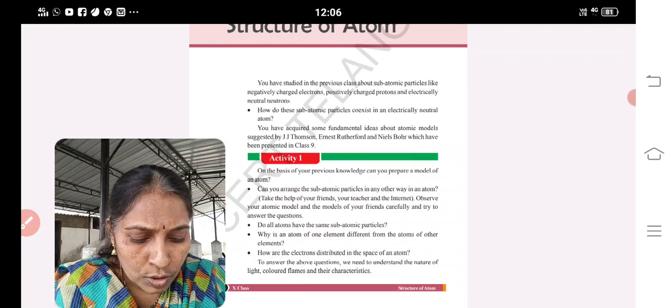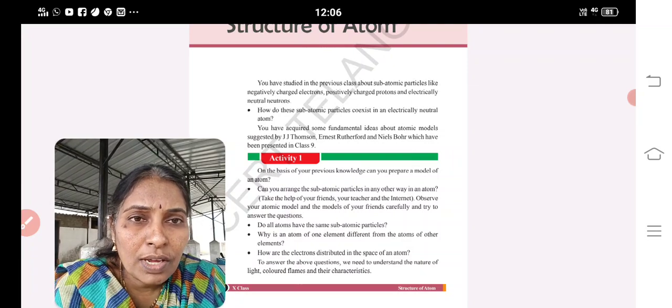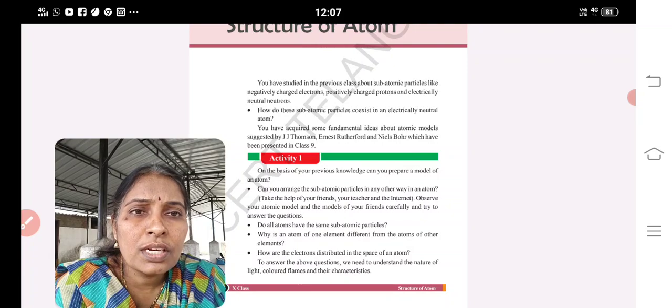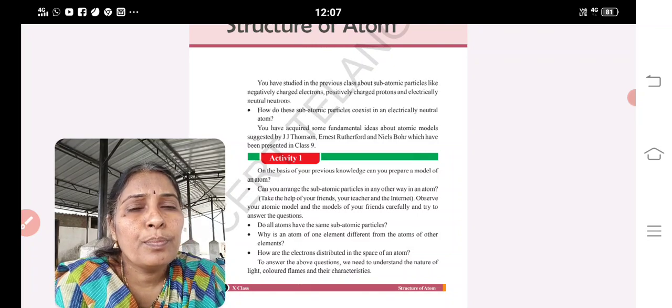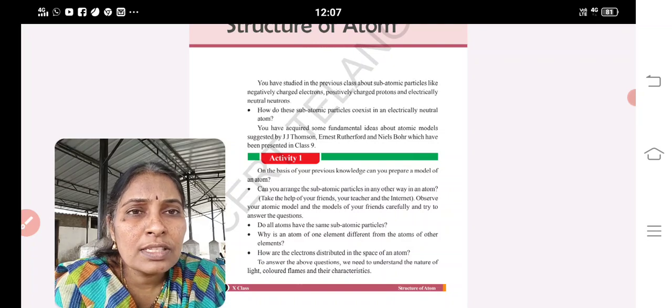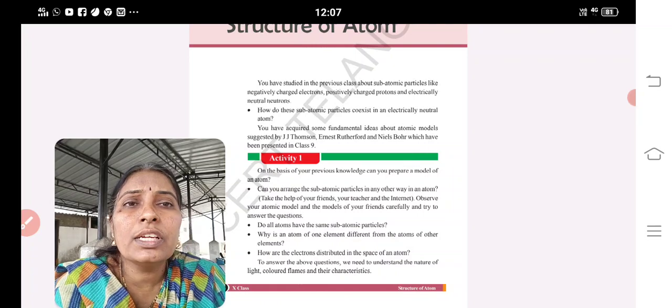Okay children, all the best. Enjoy your festival. Go through the portion and read well also. You know my way of asking, so don't memorize all the answers. Whatever concept you feel is most important, learn the concept. Based on the concept, you can frame your own questions. First understand the concept, then go to the improve your learning question answers. Search for questions related to the concept, and automatically you will get the answer. Thank you children.